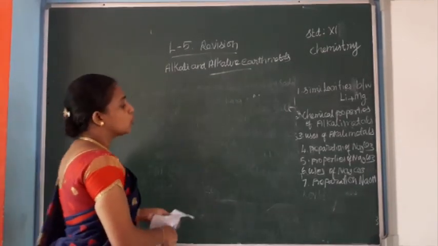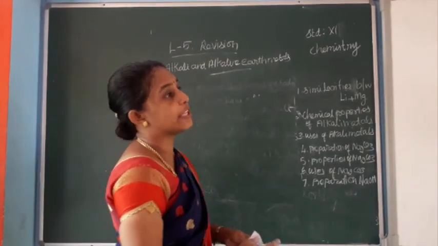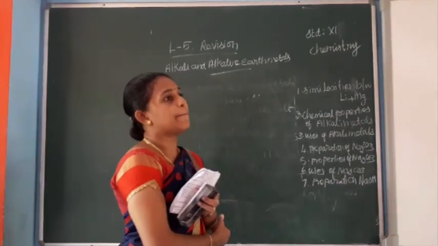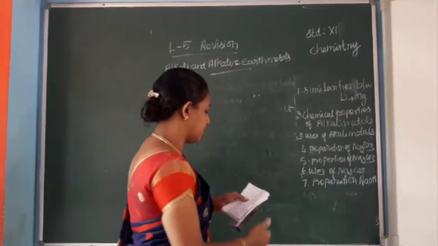Next question, the sodium bicarbonate. Sodium bicarbonate, the common name is baking soda.